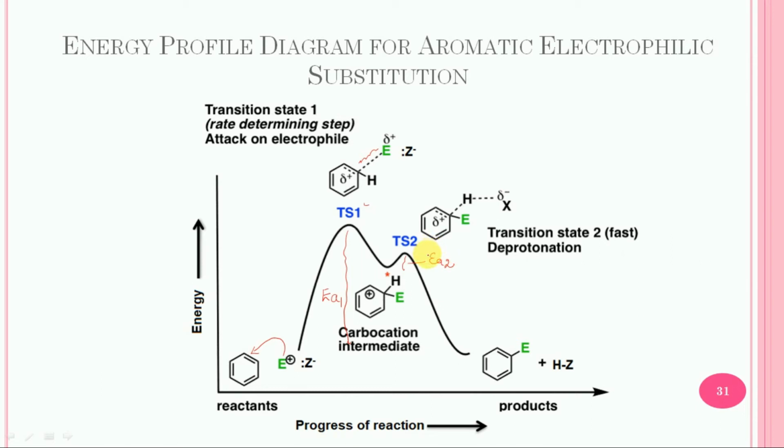having the bond between the same carbon of the ring and hydrogen, which is partially broken. So in case of TS1, the bond between carbon and electrophile is partially formed, and in case of transition state 2, the bond between carbon and hydrogen is partially broken, and the carbon is the same, and finally the product will get formed.